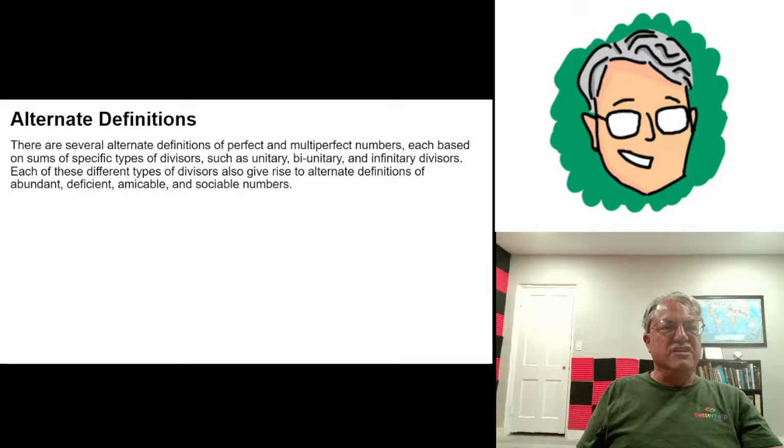And I discovered, using the infinitary divisor definition, a sociable chain of length 7. And I believe it's the only one that's known. And I don't think there's any sociable chain with ordinary divisors known of length 7.